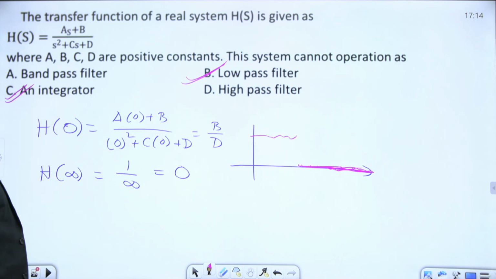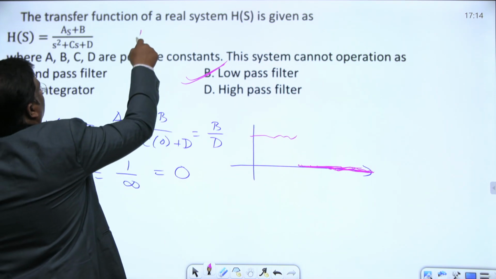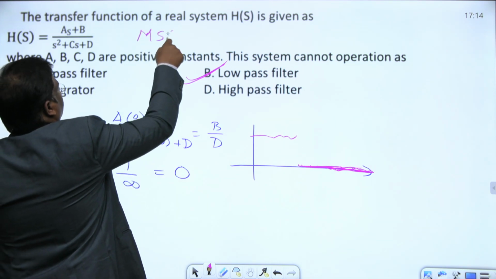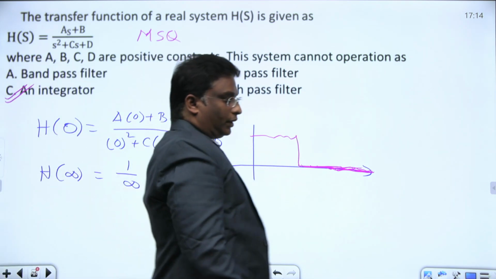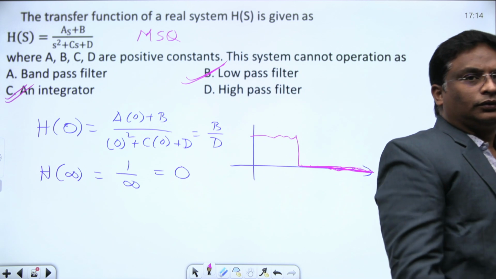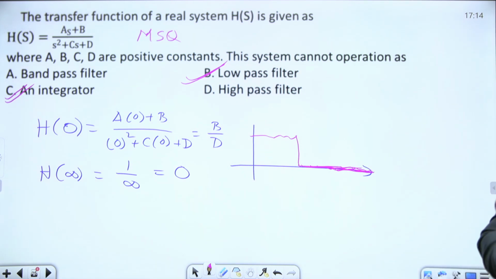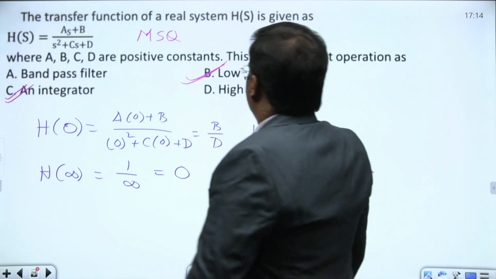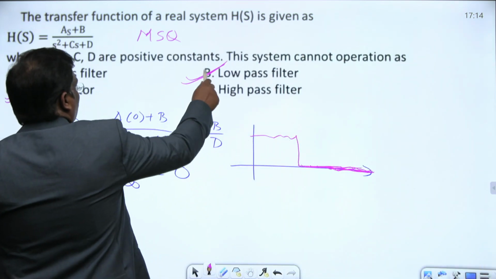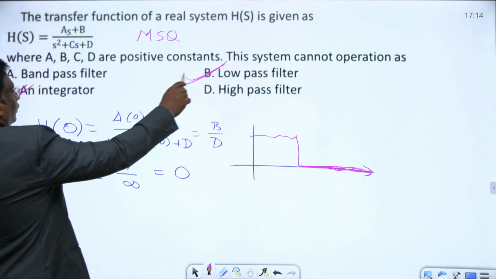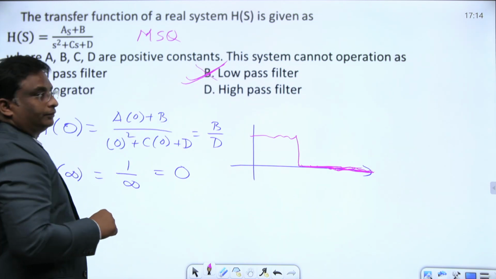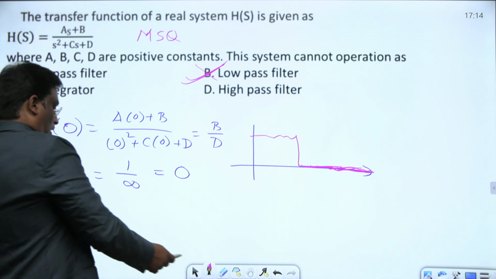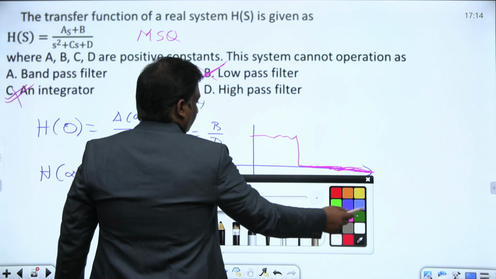Yes or no? It's an MSQ question, multiple select answers. It's allowing only low frequencies, not allowing high frequencies to pass through it. The system cannot operate as they are asking. Actually the system operates as a low pass filter and integrator. It cannot operate as a high pass filter.